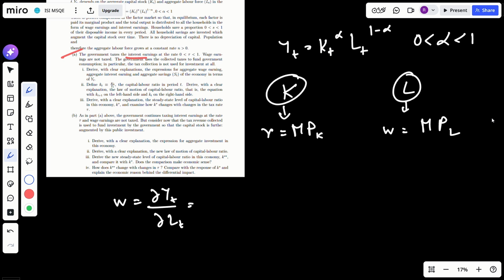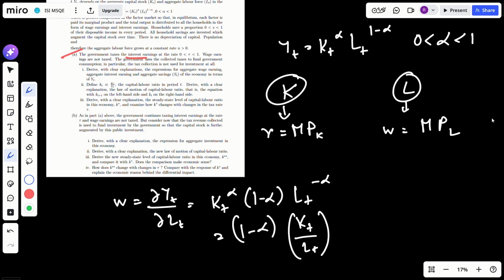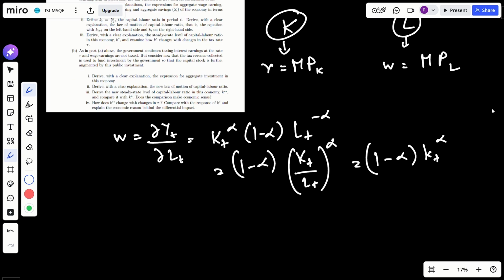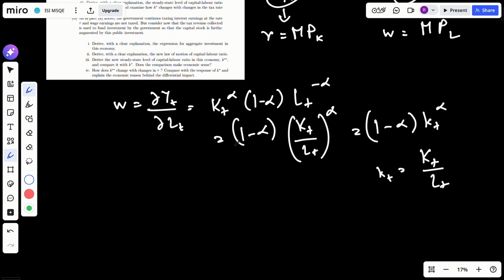I will partially differentiate it with respect to L. So I will get 1 minus alpha times (K_t divided by L_t) to the power alpha, and I can write this as 1 minus alpha times small k_t to the power alpha. So small k_t is nothing but per capita capital. So small k_t is equal to K_t divided by L_t. This is our wage rate.